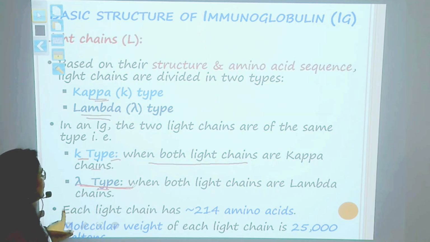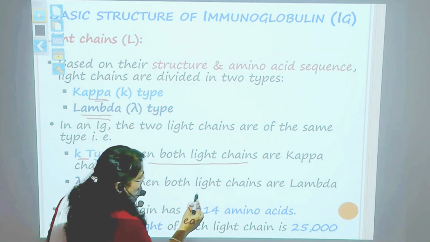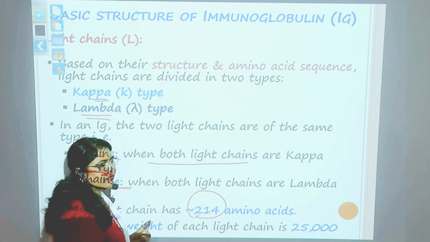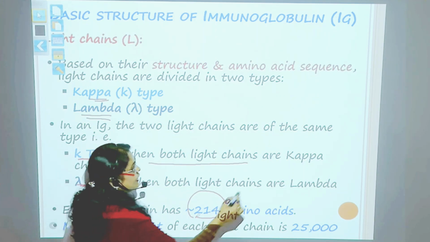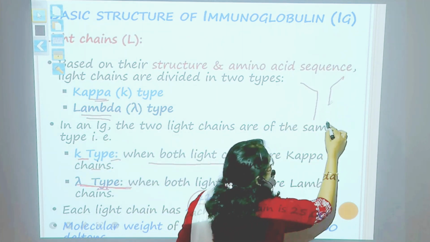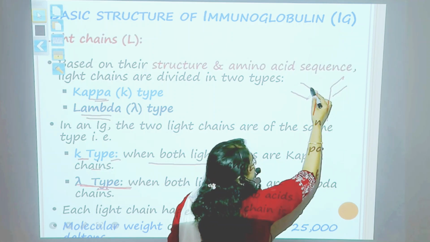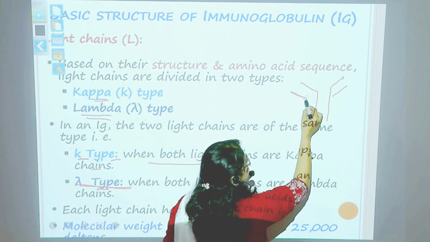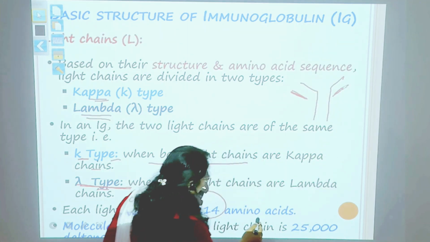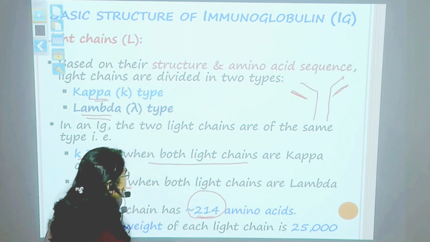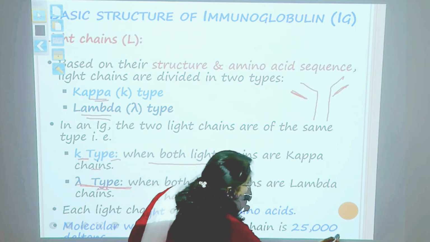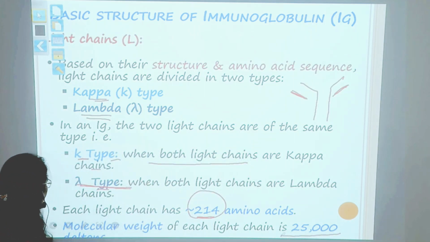Each light chain will have approximately 214 amino acids. So when we say it is a Y-shaped structure having light chain and heavy chain, the light chain will have approximately 214 amino acids with a molecular weight of 25 kilodaltons.